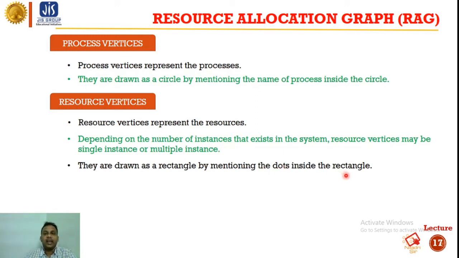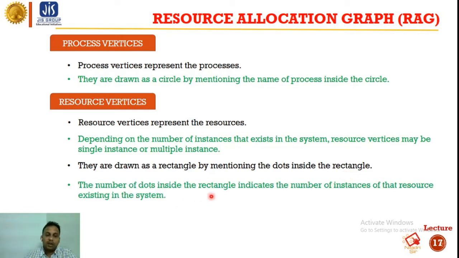Suppose there is a rectangle with R1 written on it for resource R1. If R1 has two instances, then there will be two dots. Suppose R1 has one instance, then there will be a single dot. So if there are two instances, then there are two dots.